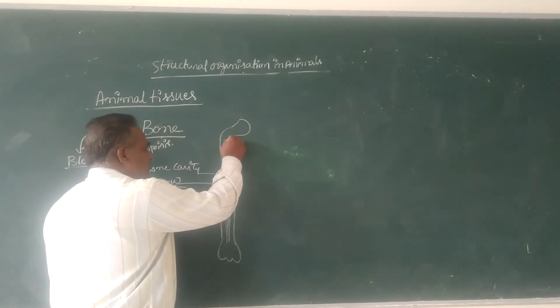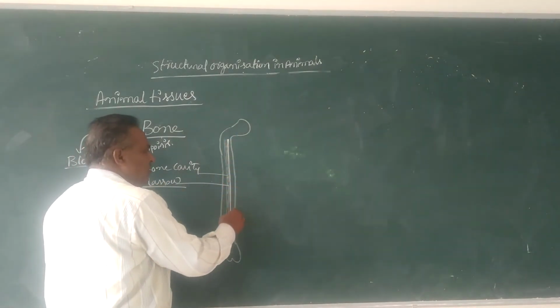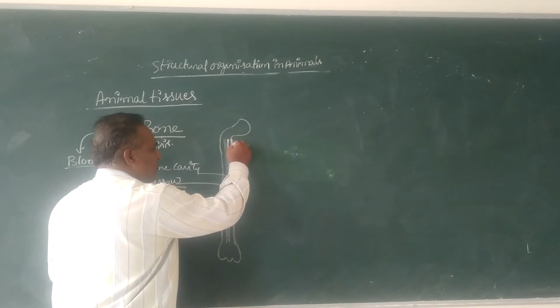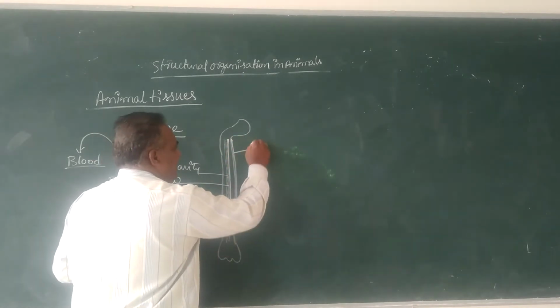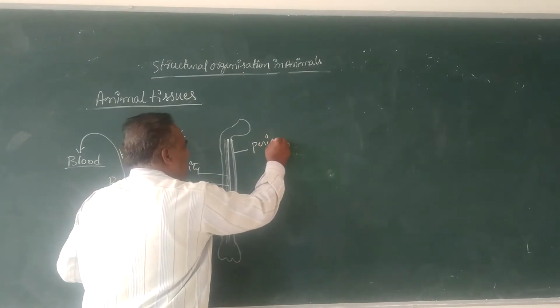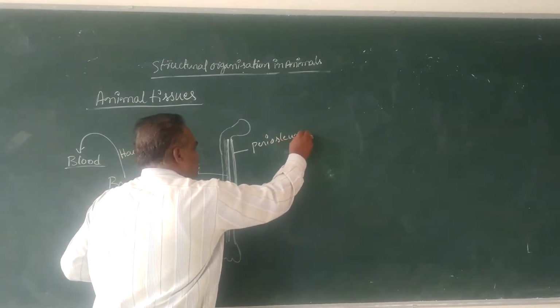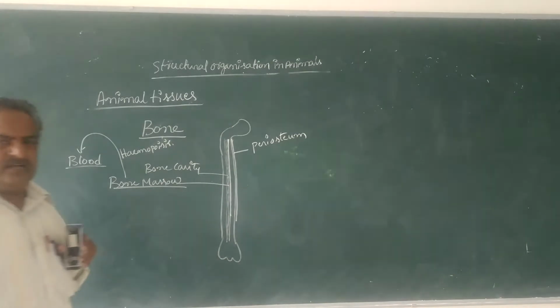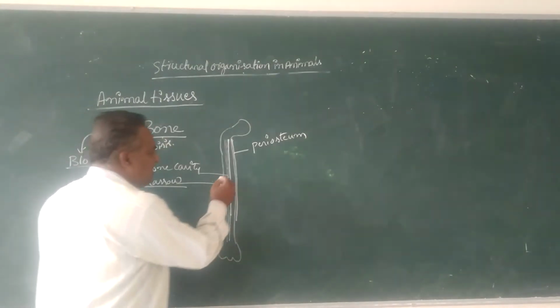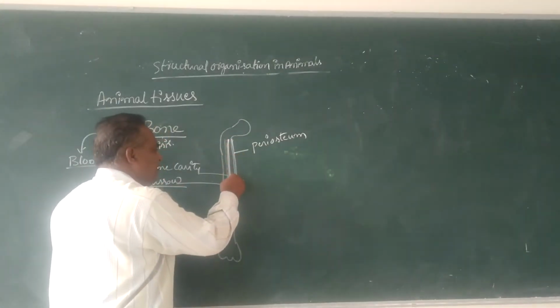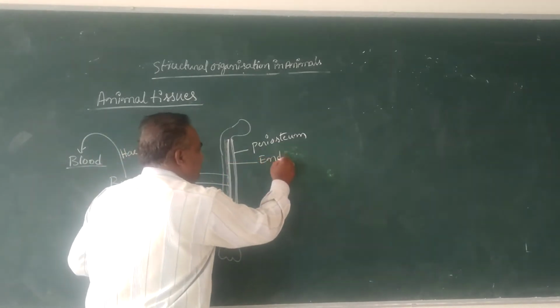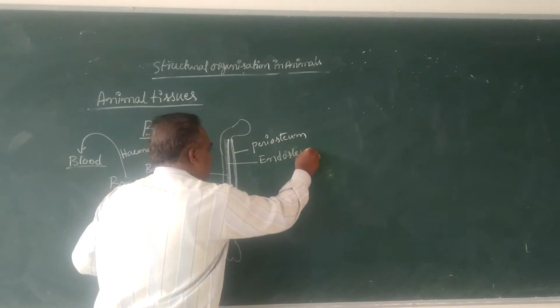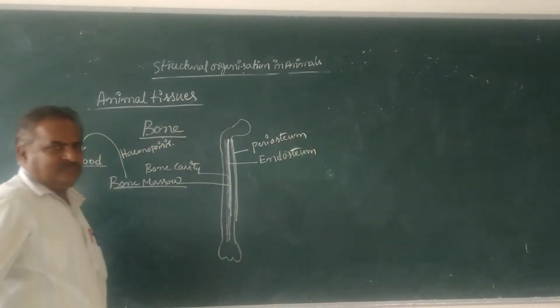Here, the outermost covering of the bone is called periosteum, and the innermost covering of the bone is called endosteum.